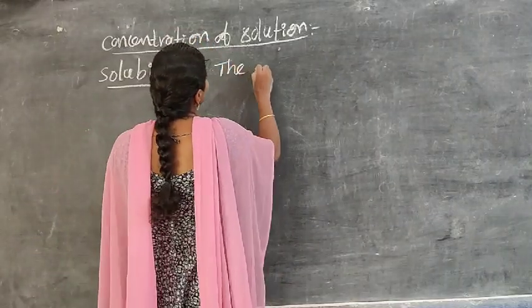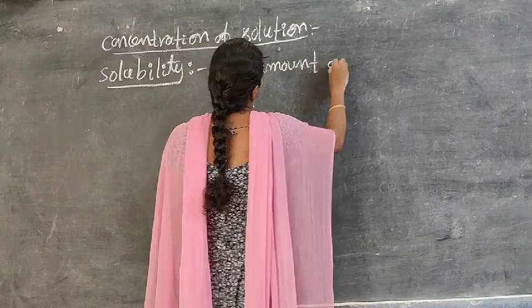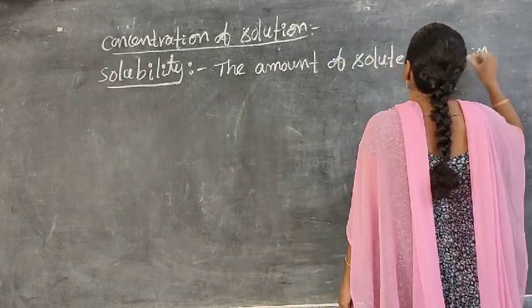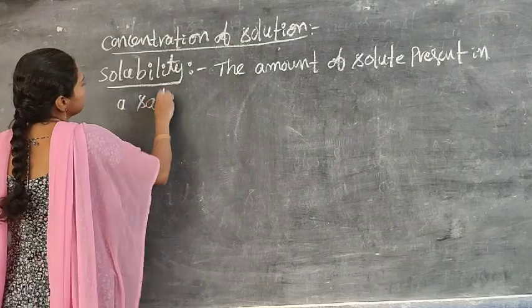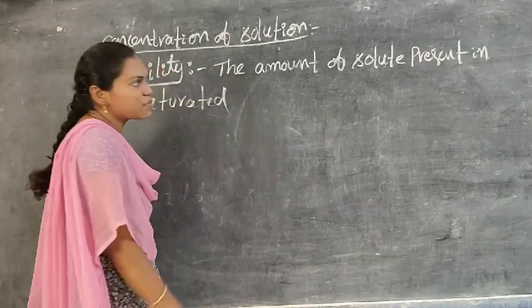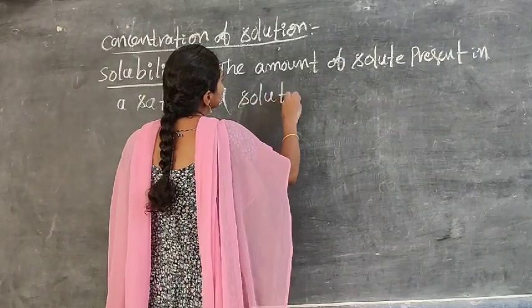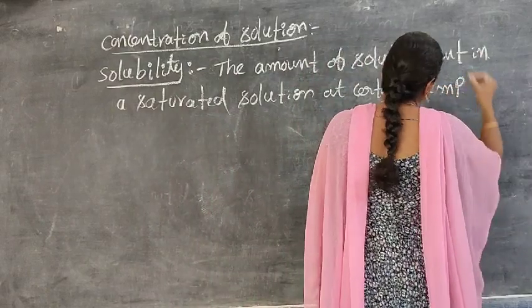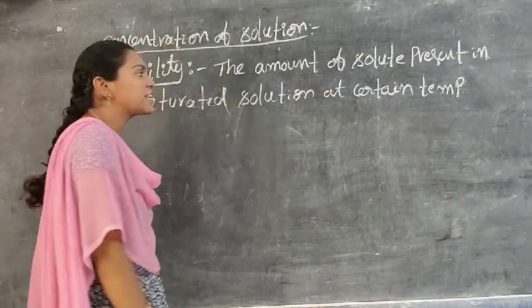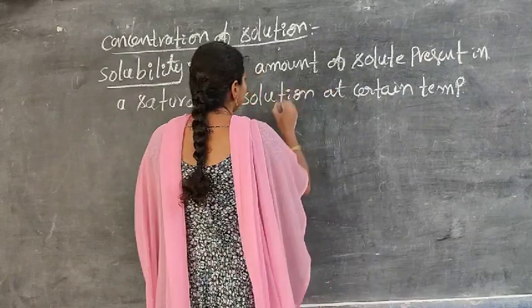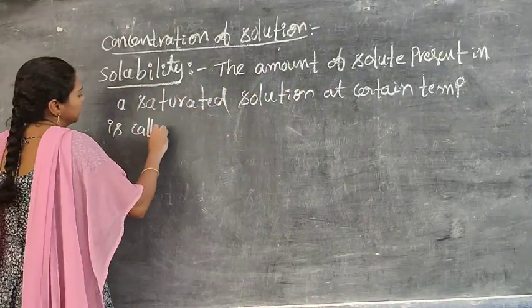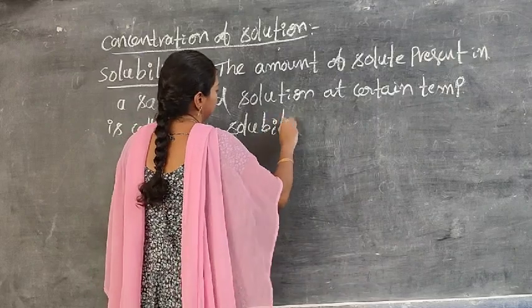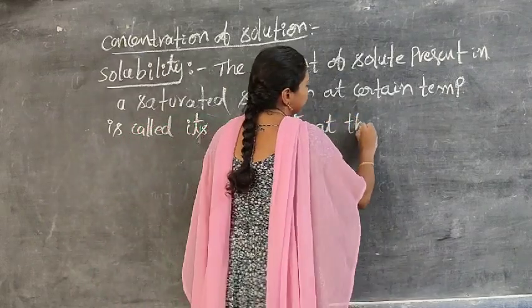The amount of solute present in a saturated solution at a certain temperature is called its solubility at that temperature.